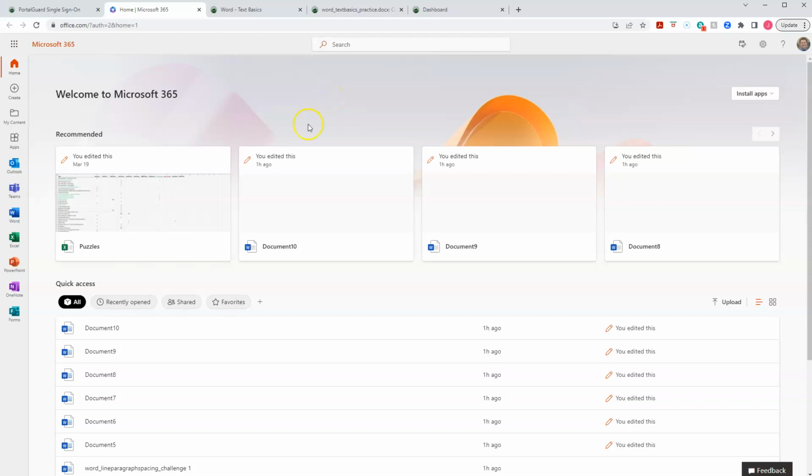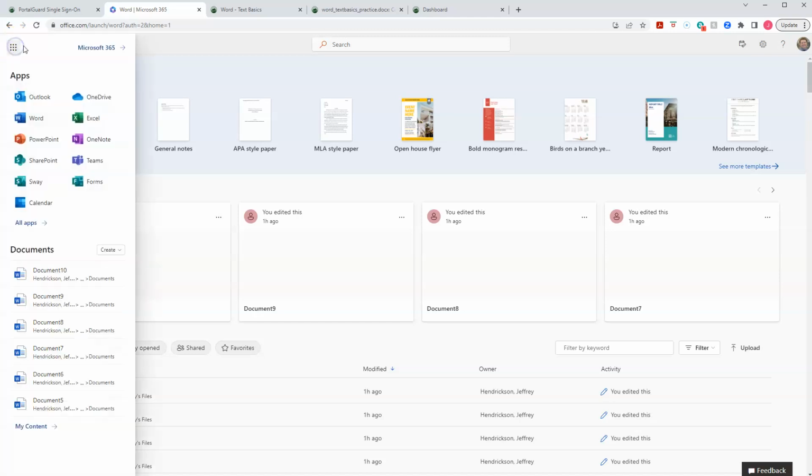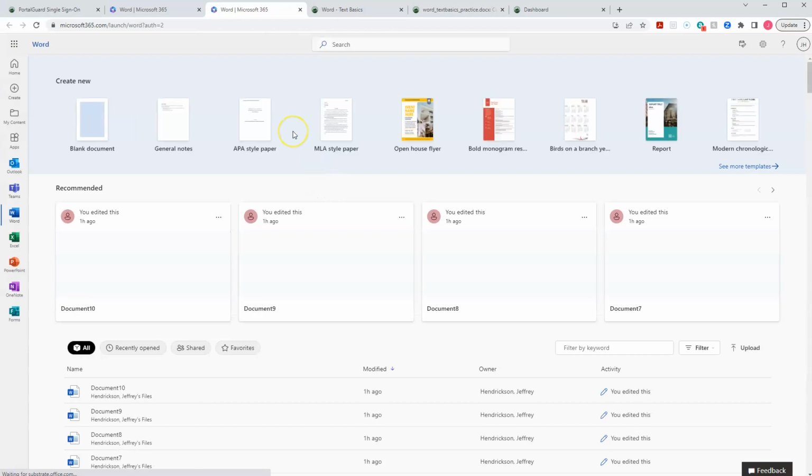Okay, so here we go. It comes into this. This is our welcome screen. This is sort of like quick access to your recently used documents. Clearly, I'm terrible at naming or didn't do anything with those. But those are recently used ones. I'm going to just go ahead and click on Word. So if I go over here to the left-hand side and I click on Word, or you can click on the little app launcher up here, all these little dots. Click on that baby, and you click on Word here too. So that one will open in a new window, and it walks through creating a new blank document, or whatever. Here's my recently used and all that stuff.